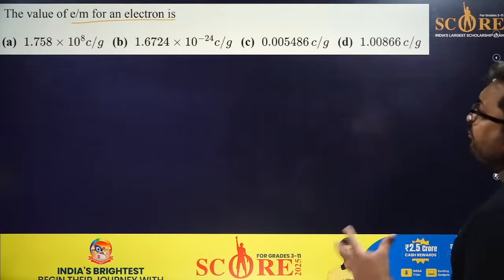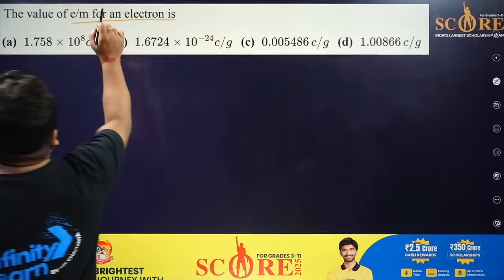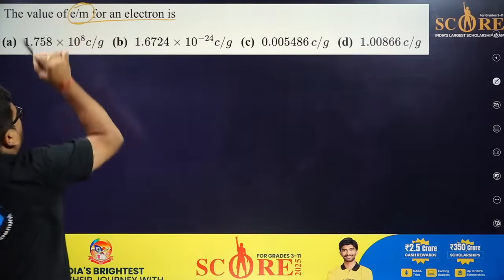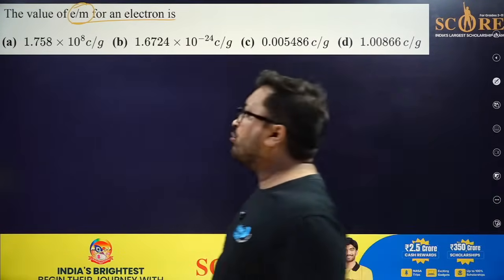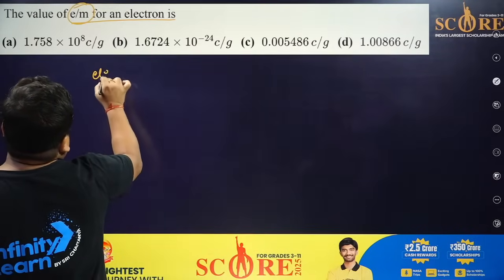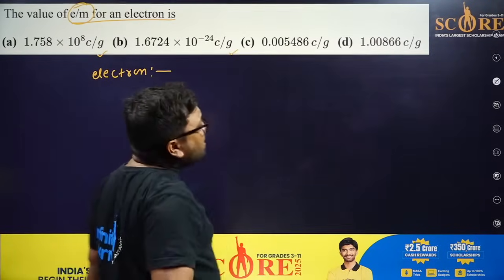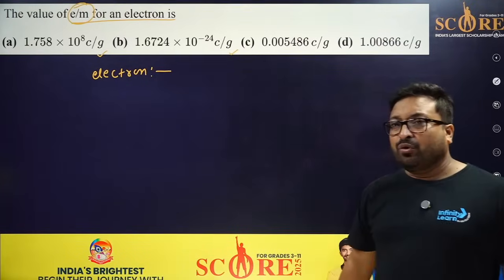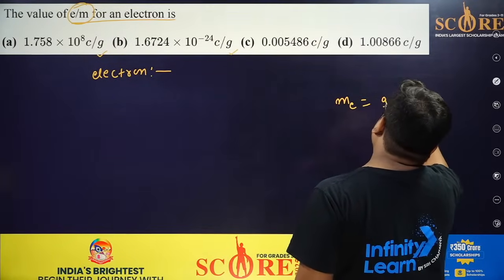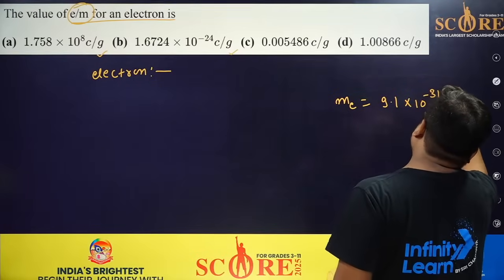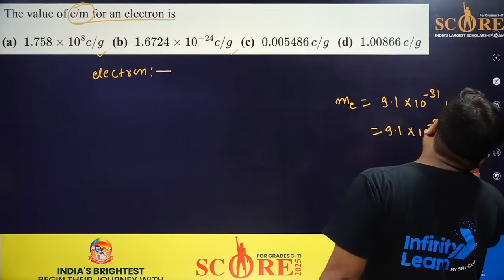The question is, the value of e by m for an electron is. Very easy question. IIT might ask not e by m but specific charge. For the electron, please see the units. The mass of the electron should be taken in gram. What is the mass of the electron, my dear friend? It is 9.1 into 10 to the power minus 31 kg, so this is 9.1 into 10 to the power minus 28 gram.